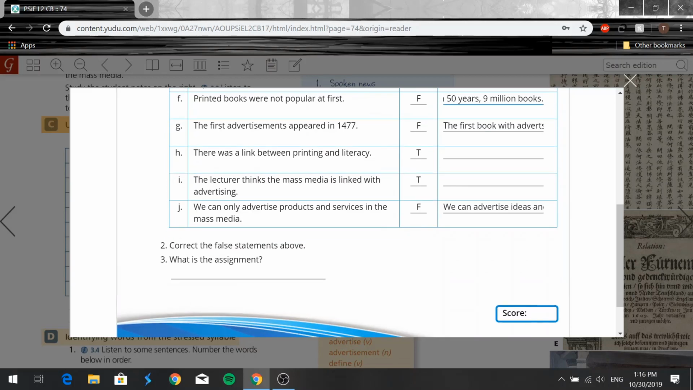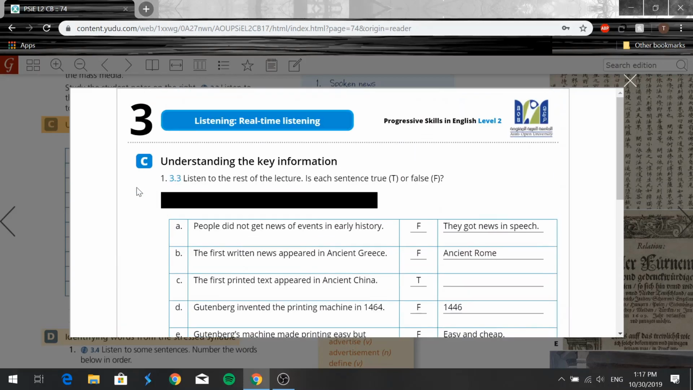Okay? Now, question 3 is, what is the assignment? What was the assignment question, you guys? Well, if I remember correctly, the assignment question was, what is the link between the mass media for news and advertising? Let me write the A here. So the assignment question again is, what is the link between the mass media for news and advertising? Okay, you guys? So that was exercise C.